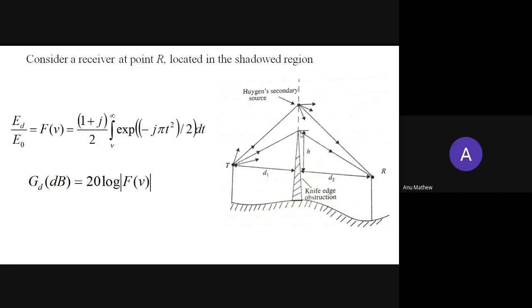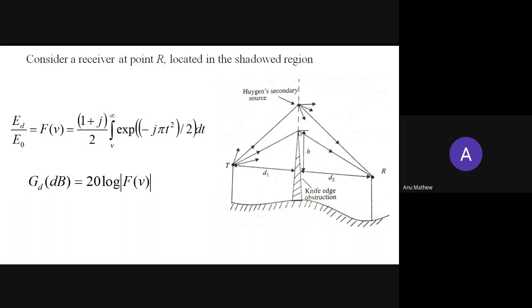So this is the diffracted path, and this is the original signal propagation direction or the line of sight direction. But by the knife edge obstruction, this wave is diffracted. This is the diffracted wave. So this is the primary wave or the primary wavefront.